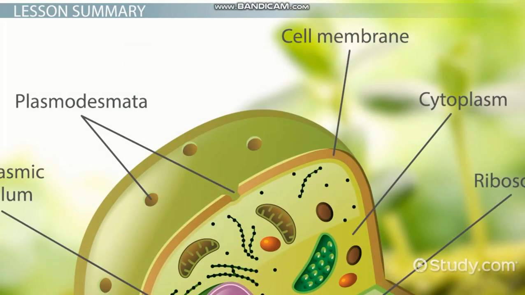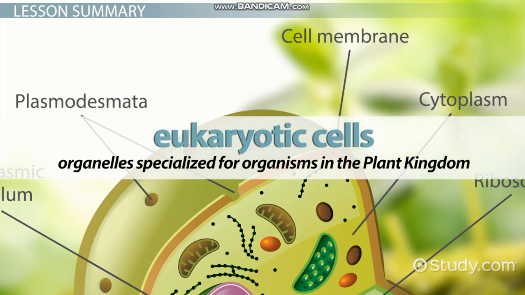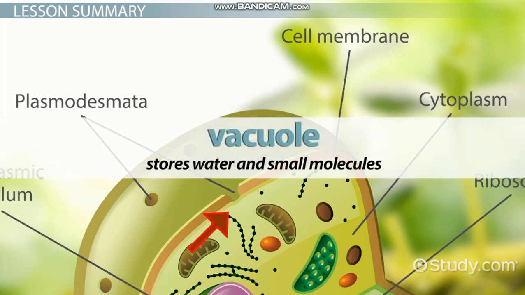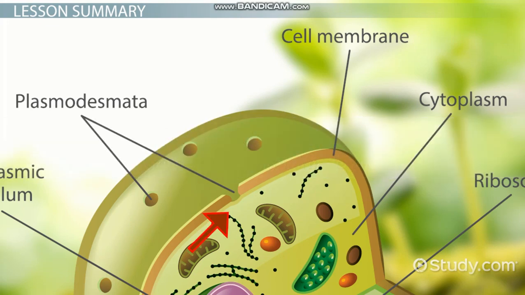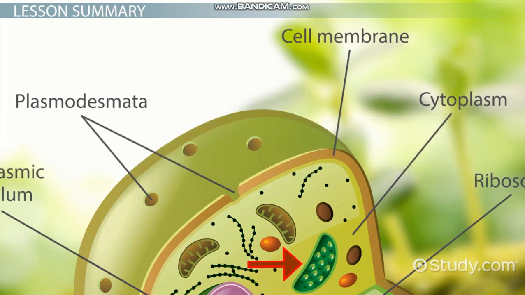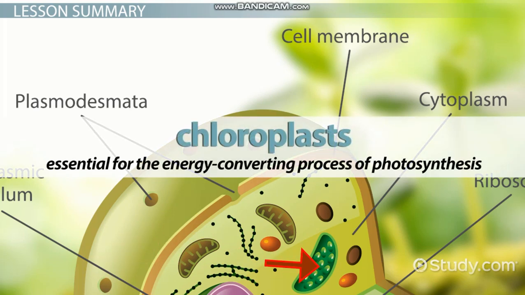Let's review. Plant cells are eukaryotic cells with organelles specialized for organisms in the plant kingdom. These include the vacuole, which stores water and small molecules, the cell wall, which provides structure and support for the plant cell, and chloroplasts, which are essential for the energy-converting process of photosynthesis.